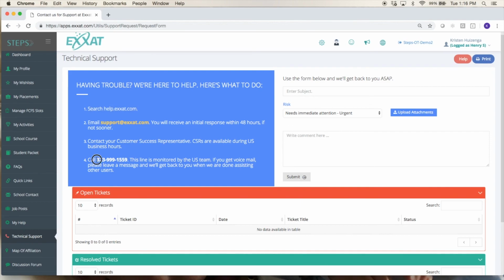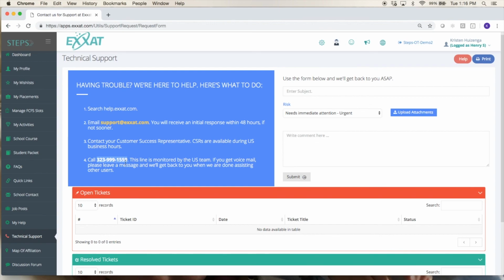We do have a phone number here that you can call. However, I just want to give you some information about that. It does not go to a call center or anything like that. It just goes to myself as well as a few of my colleagues' phone numbers. So please keep that in mind. Occasionally we are all in meetings at the same time and no one is able to answer their phone. But we do have a voicemail set up for that phone number. So you can just leave a message with that voicemail.